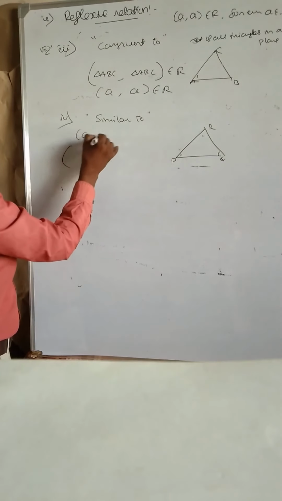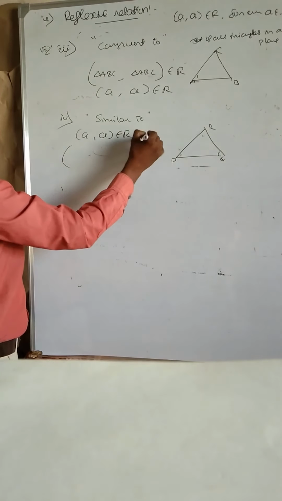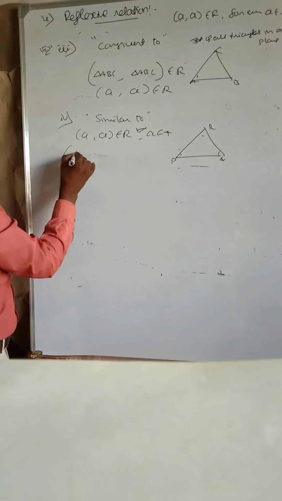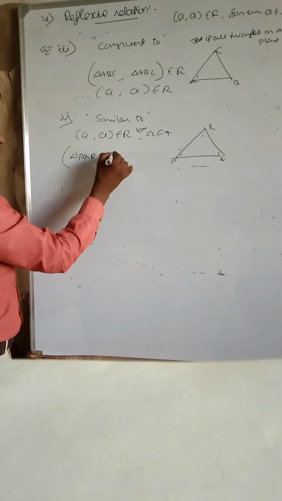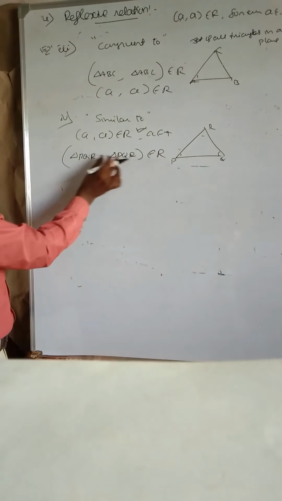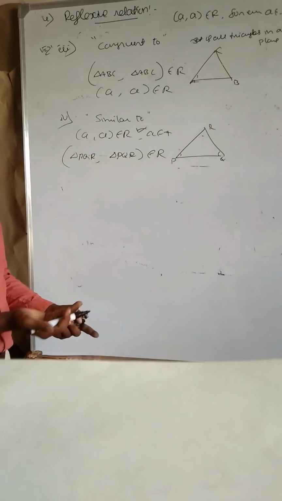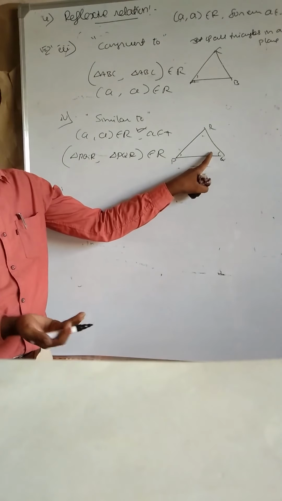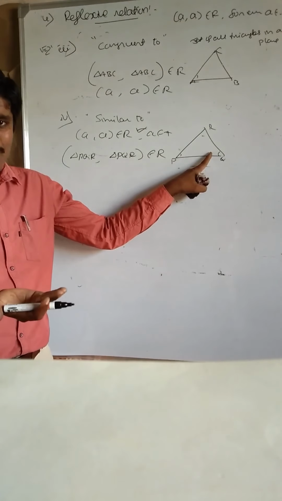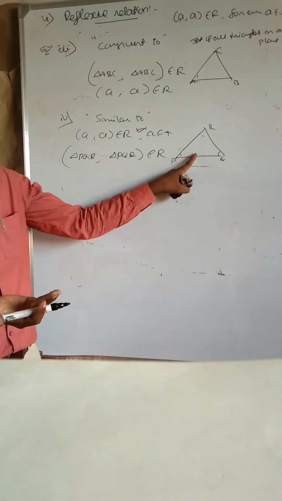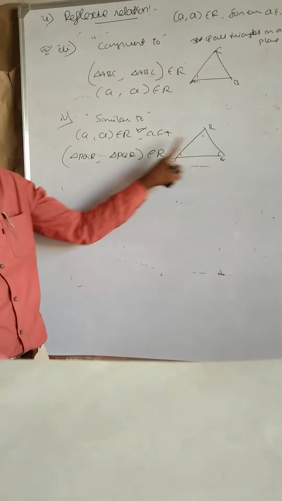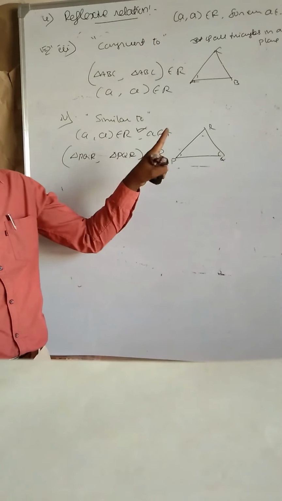Here, reflexive definition means (a, a) belongs to the relation for every element a belonging to the given set. Take triangle PQR. Triangle PQR is similar to triangle PQR, which means the same triangle. Same triangle means corresponding angles are equal and corresponding sides are also equal. Sides are equal means they are proportional, understood. Therefore, we say that triangle PQR is similar to triangle PQR itself. Therefore, the similar-to relation is reflexive.